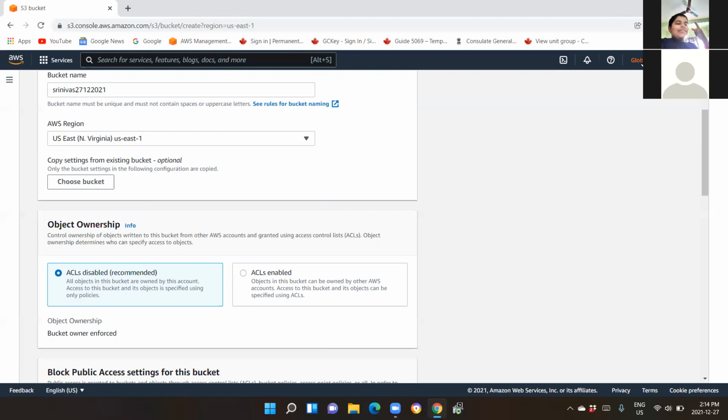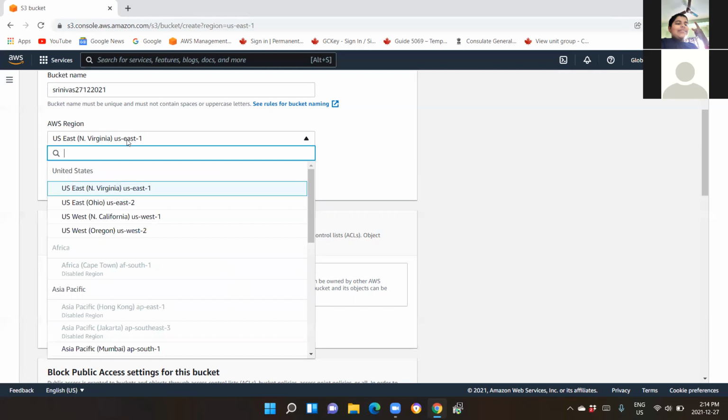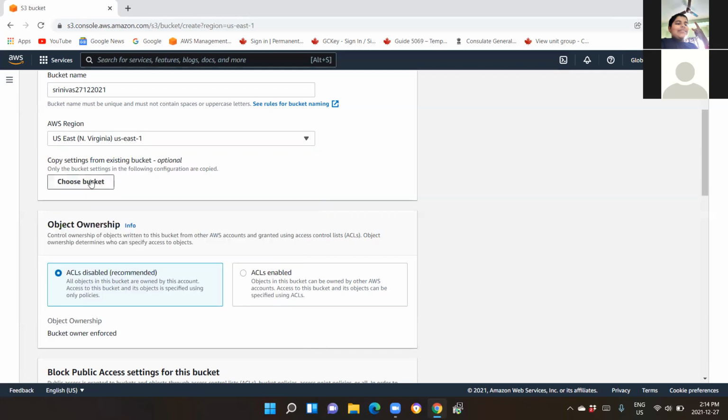It is also global in nature here and doesn't require any region specific setting. However, you can create your buckets in whichever region you want. That is where one of the features of S3, CRR, called cross region replication, will come into existence. Now, what we are going to do here is the AWS region. You can select the drop down and change your region if you wish. If not, you can leave it as it is, Northern Virginia.